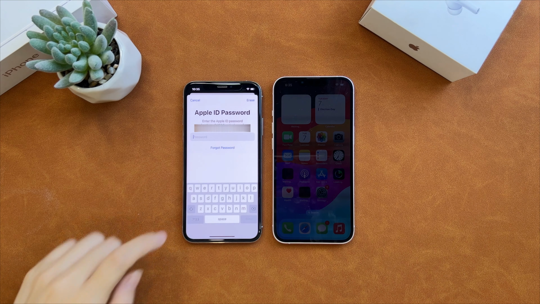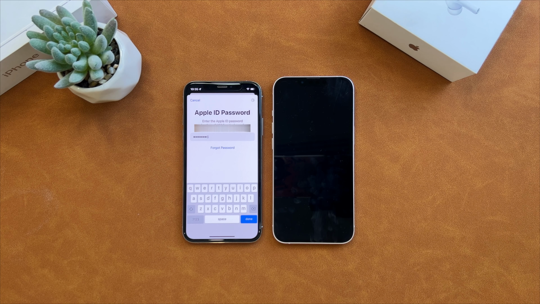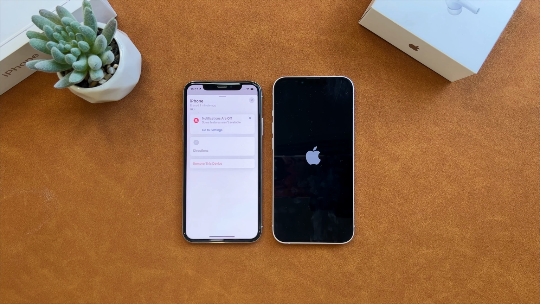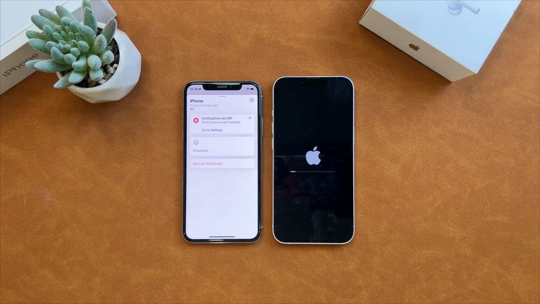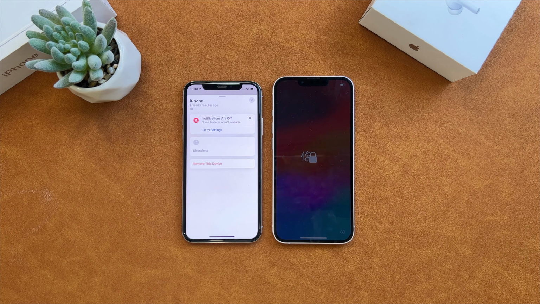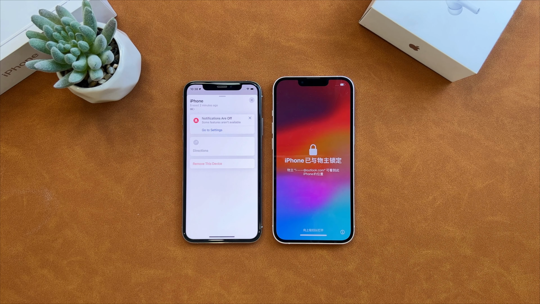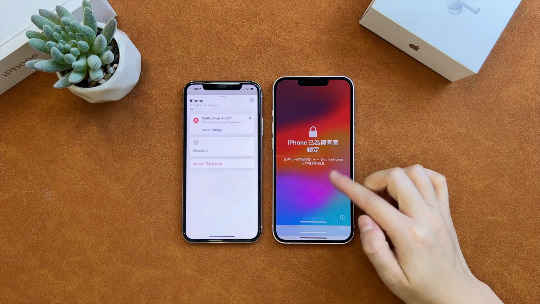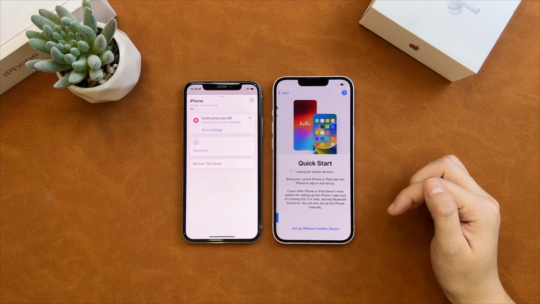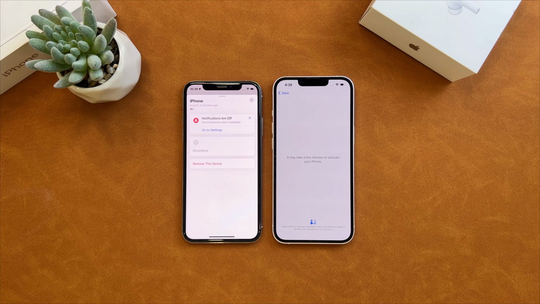Enter your Apple ID password. The erasing process will start. After the process is completed, set up your iPhone to regain access to it.